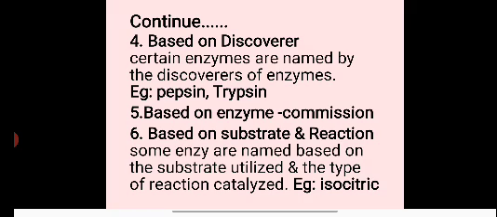Based on discoverer, the fifth type of nomenclature. Certain enzymes are named by the discoverer of the enzyme. For example, pepsin, trypsin, etc.